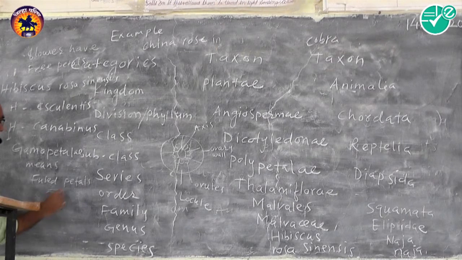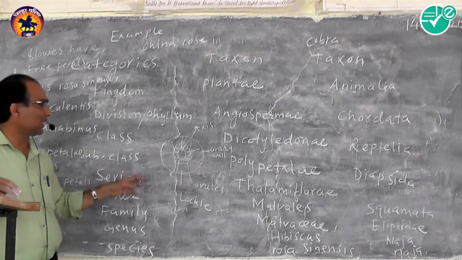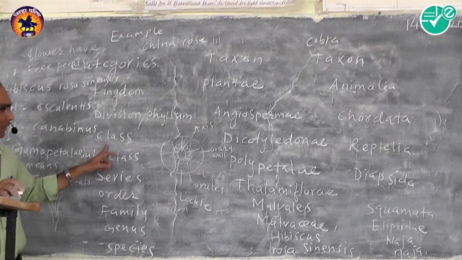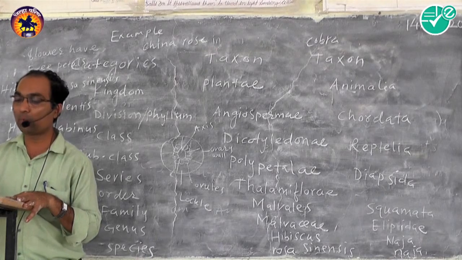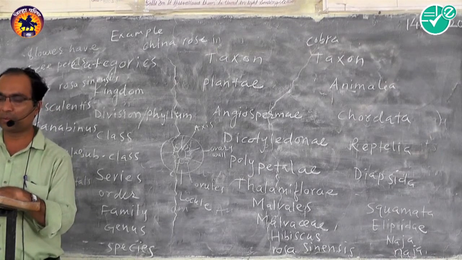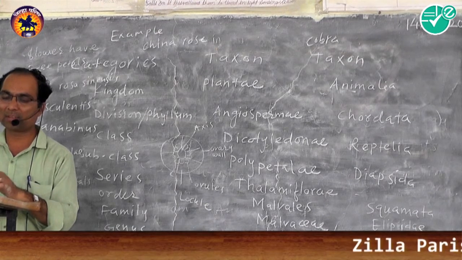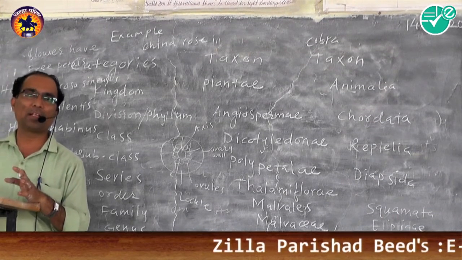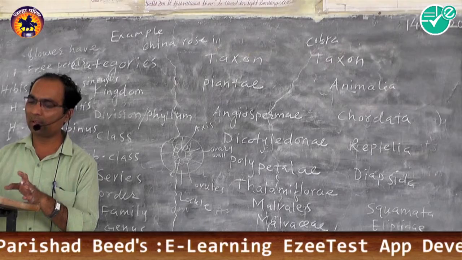When the corolla is fused and forms a tube, it is called gamopetalous. So the two subclasses are placed in the same class, Dicotyledonae. The Dicotyledonae class is a group of related subclasses. For example, the class Dicotyledonae includes subclasses Polypetalae and Gamopetalae.